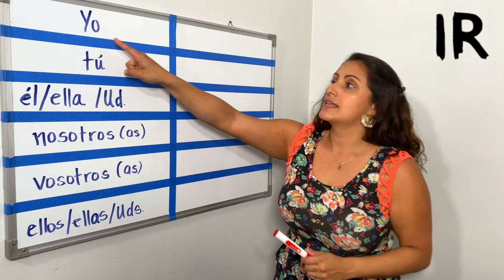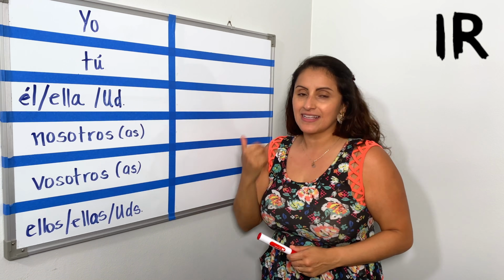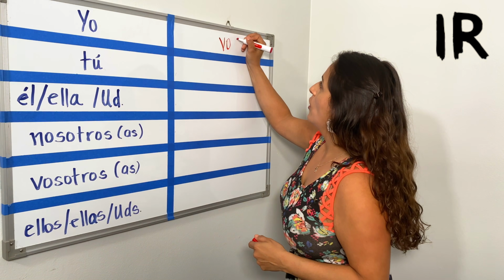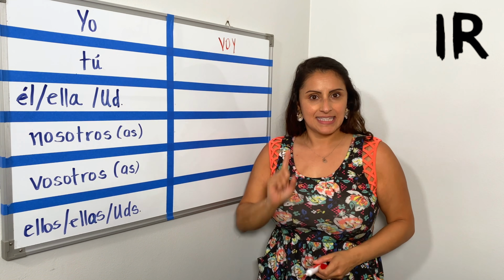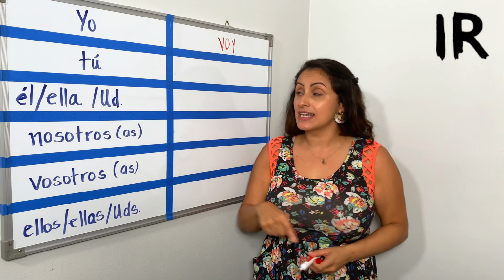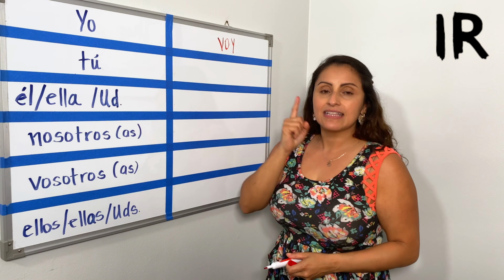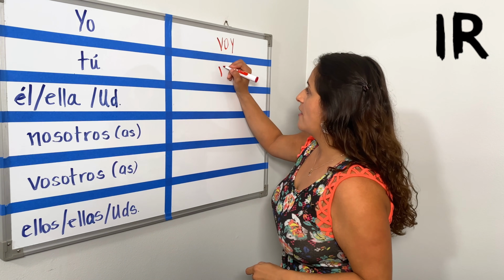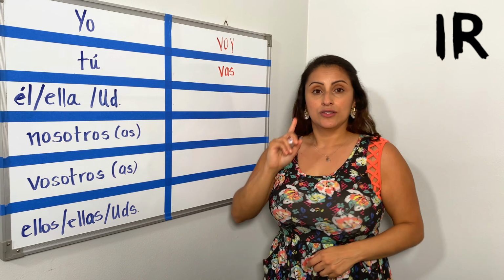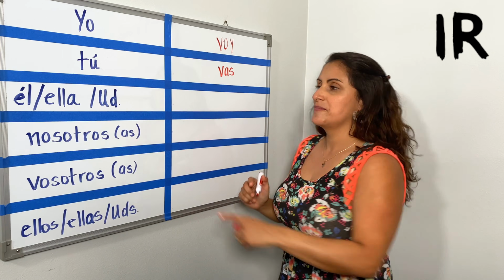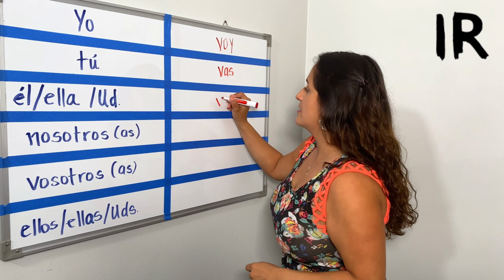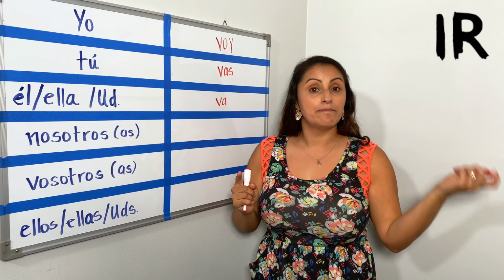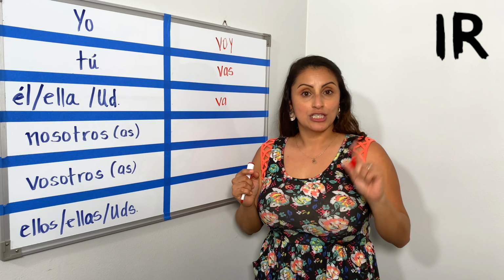Are you ready to see how? Let's do it. The conjugation for yo, so basically I'm saying I go, is voy. See how it went from ir to voy? That's what makes it an irregular. For tú is vas. You go, tú vas. Él, ella, and usted va. Él va, ella va. He goes, she goes.